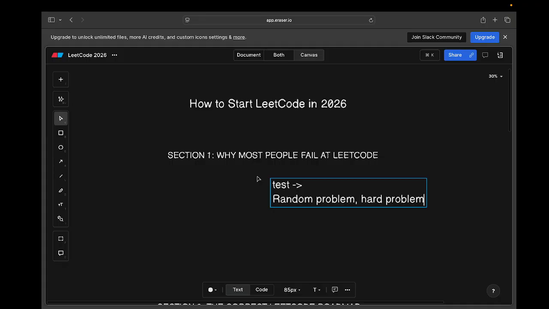They just start with a random problem. They pick a hard problem because, let's say you are new to LeetCode and you directly jump to a hard problem, you won't be able to solve it. There is very little probability that you are able to solve that problem the first time. This is a mistake people actually make, so try to avoid this. Don't directly jump towards it. Treat it as a training, not like a test, and always start with easy problems. Don't just directly jump towards medium or hard problems.